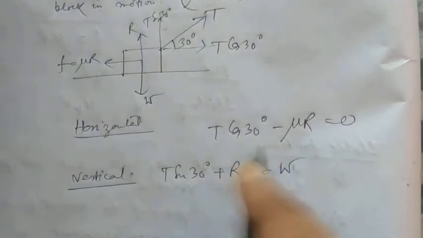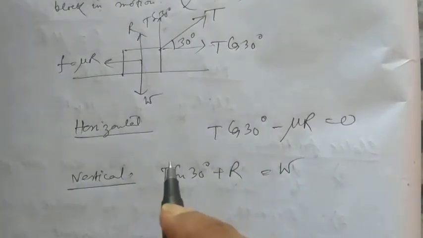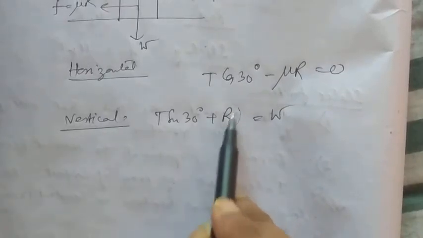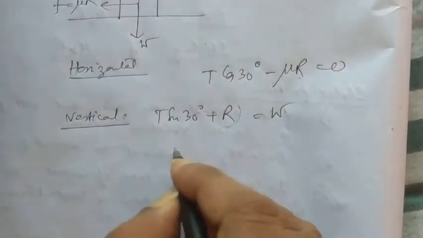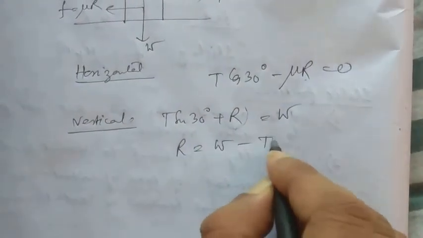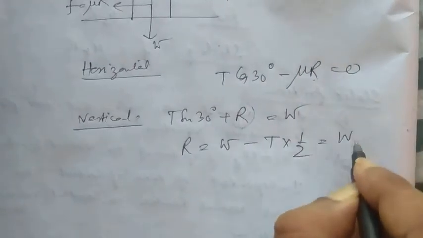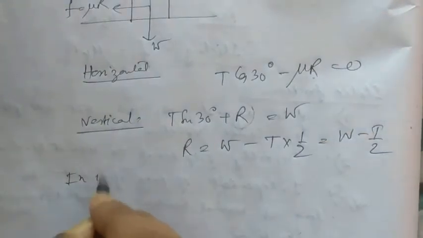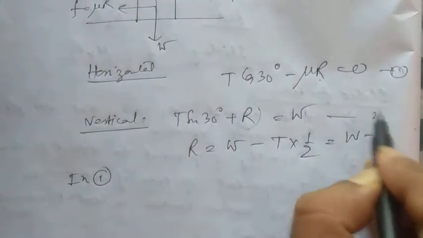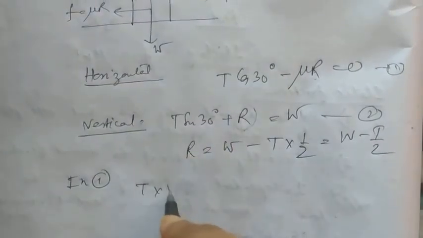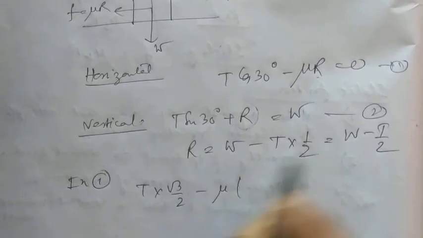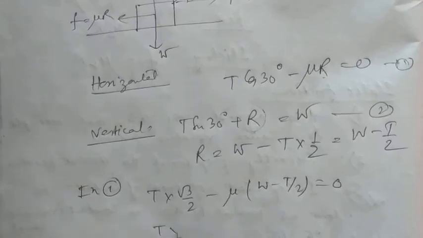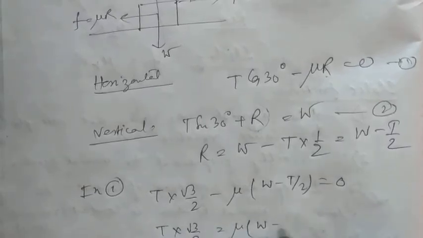Now from this we have to solve for the value of T. We find the value of R from the second equation and replace it in the first equation. So R is equal to W minus T sin 30. Sin 30 is half, so R is W minus T by 2. Replace the value of R in equation 1. T cos 30 is root 3 by 2, so T into root 3 by 2 is equal to mu into (W minus T by 2).